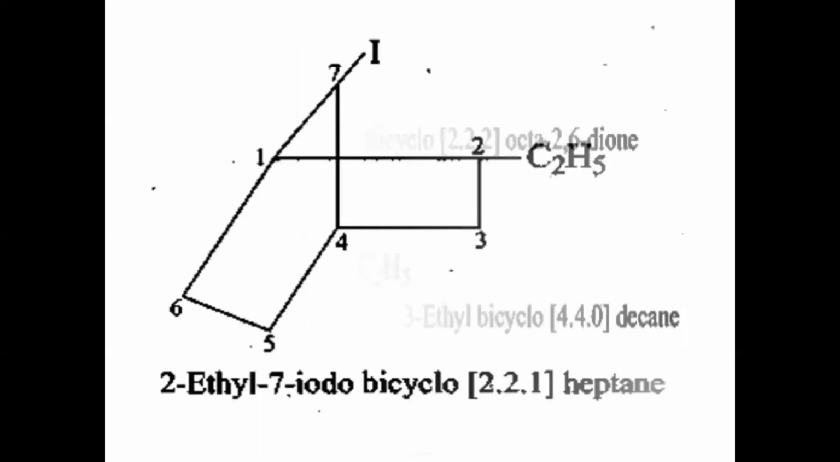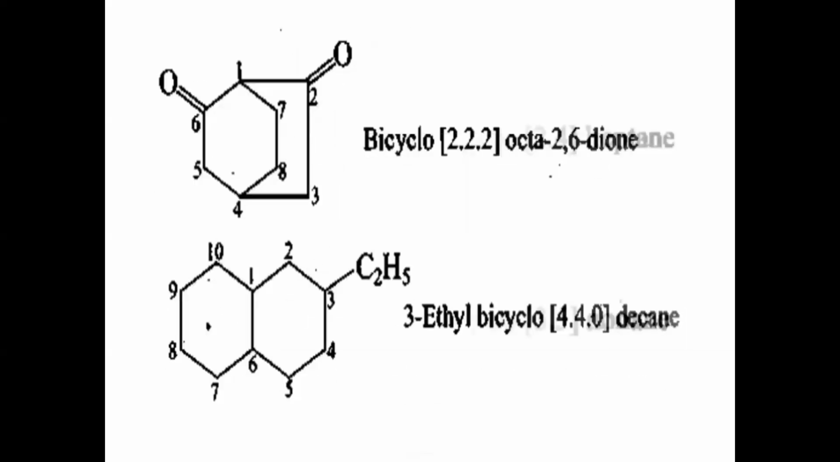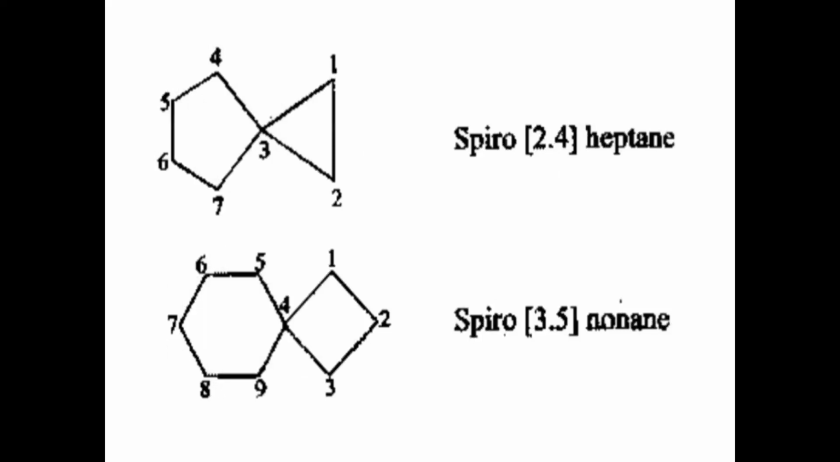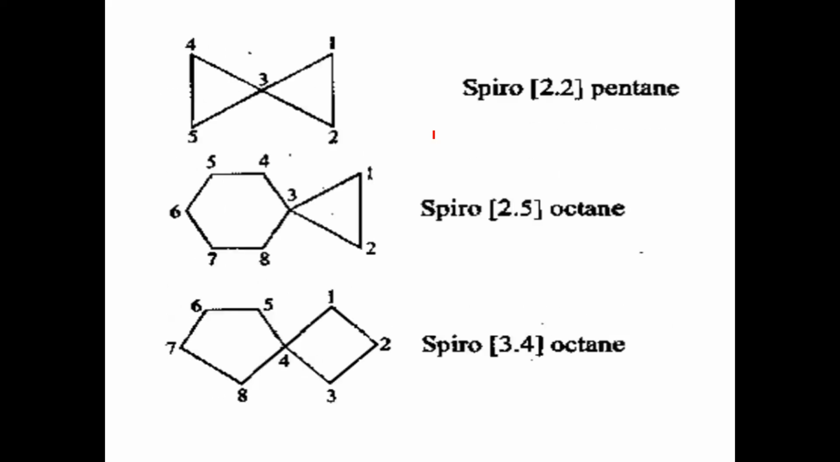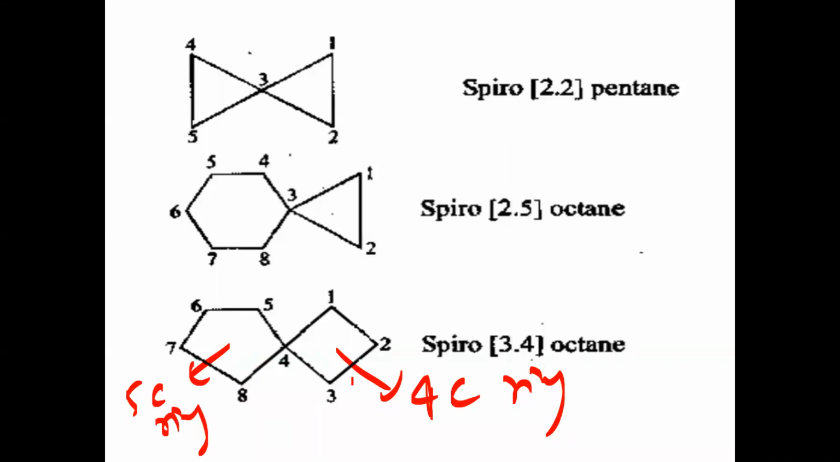Similarly, in spiro compounds also the same concept applies. In spiro compounds, what do we have to take? We have to go from the shortest bridge to the longest bridge. Now in spirocarbon, suppose you take this example. In this case, it is a 4 carbon ring and a 5 carbon ring. So where should number 1 start? We should start number 1 from the ring with less number of carbons.